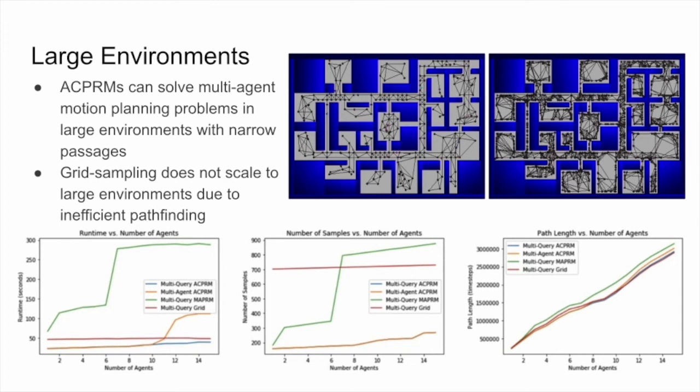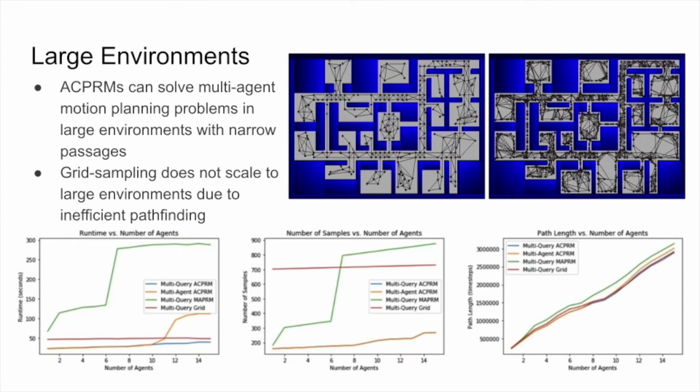While an ACPRM can support up to 15 agents moving simultaneously, grid sampling and medial axis PRM take longer to simply build a roadmap that connects all starts and goals. The runtime of ACPRM shown on the left is up to 10 times faster than medial axis PRM, a competitive method for large environments with narrow passages shown on the right. And we can also see that it constructs the roadmap up to 2 times faster than grid sampling.